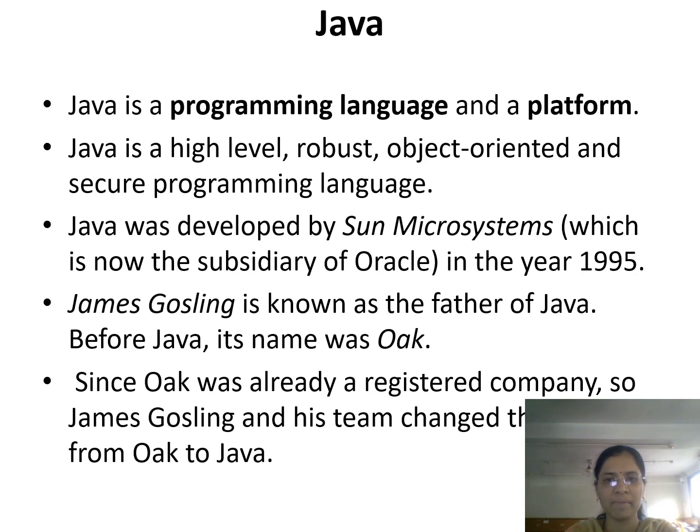Java is a programming language and a platform which is a high level, robust, object oriented and secure programming language. It was developed by Sun Microsystems, which is now a subsidiary of Oracle, in the year 1995. The father of Java is James Gosling, and before Java it was named Oak. Since Oak was already a registered company, James Gosling and his team changed the name from Oak to Java.